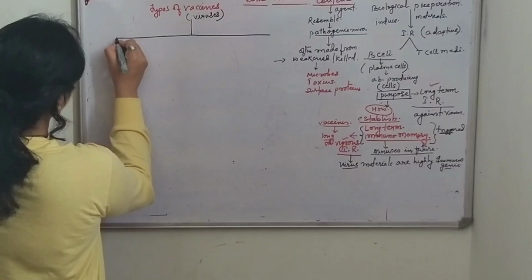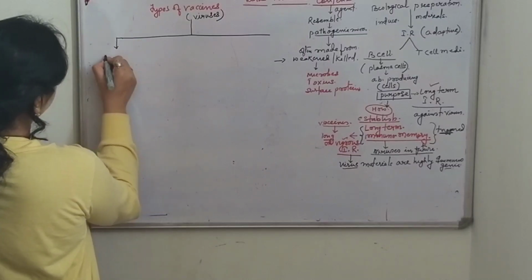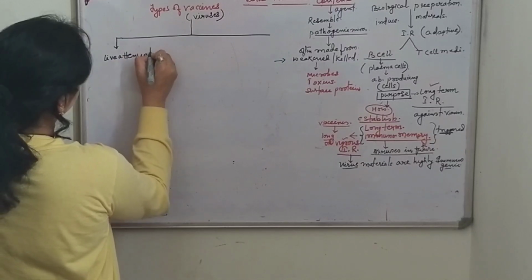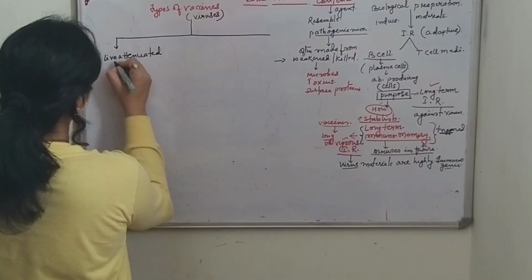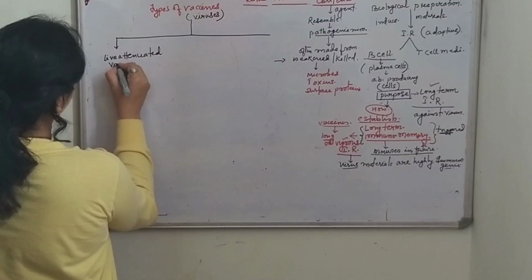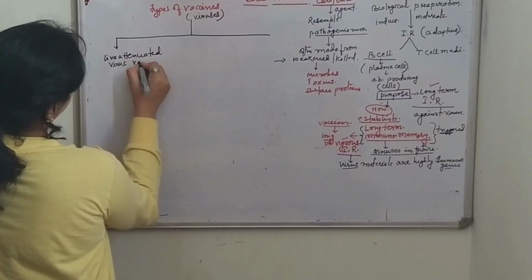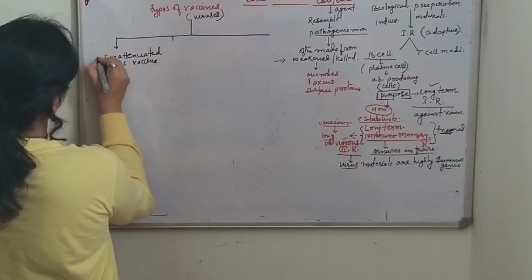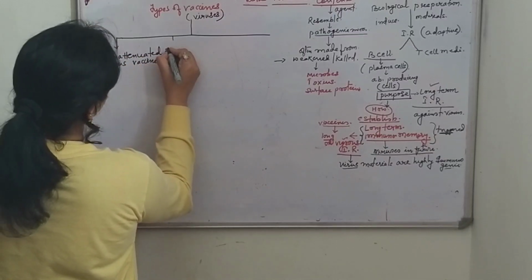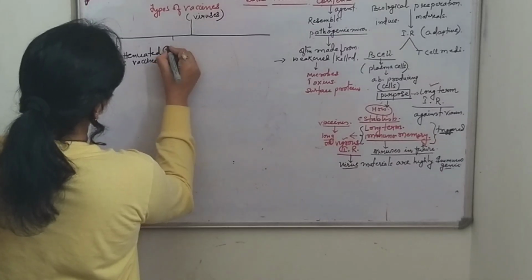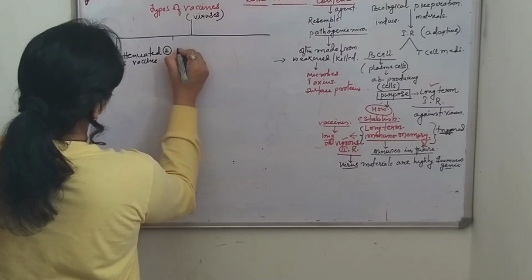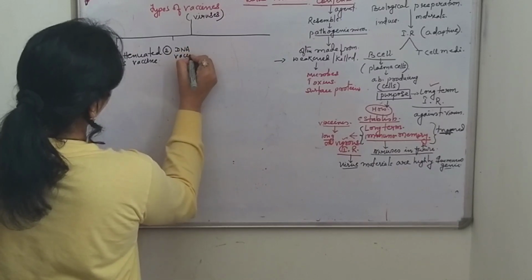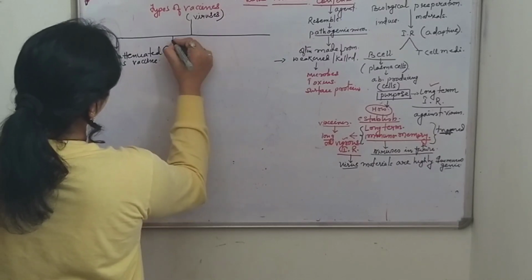The first one is live attenuated virus vaccine. The second one is DNA vaccine.